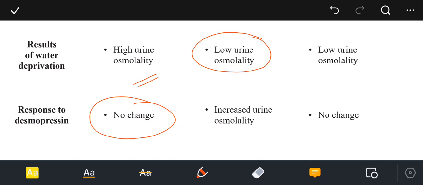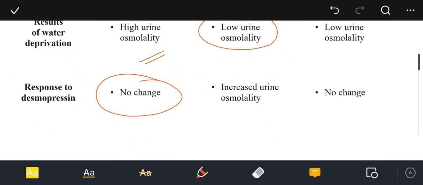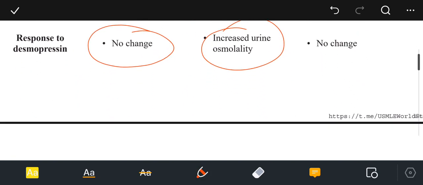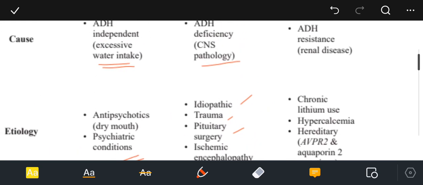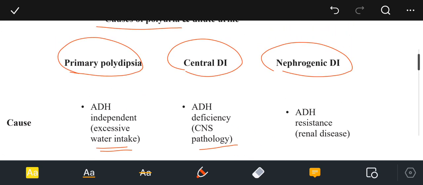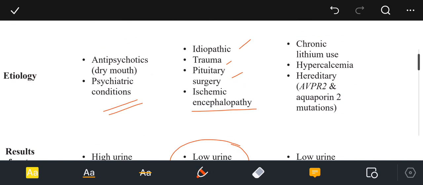Then we have response to desmopressin. In response to desmopressin, there will be increased urine osmolality. And then we have nephrogenic diabetes insipidus. Causes are ADH resistance, that is renal disease. The etiology is chronic lithium use, hypercalcemia, and hereditary AVPR2 and AQP2 mutations.